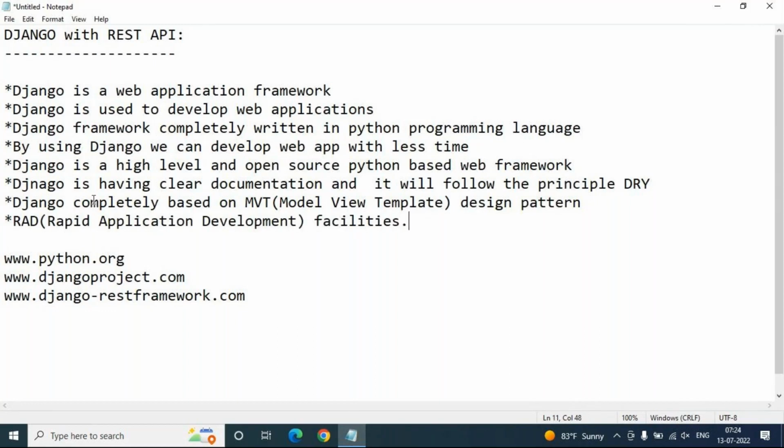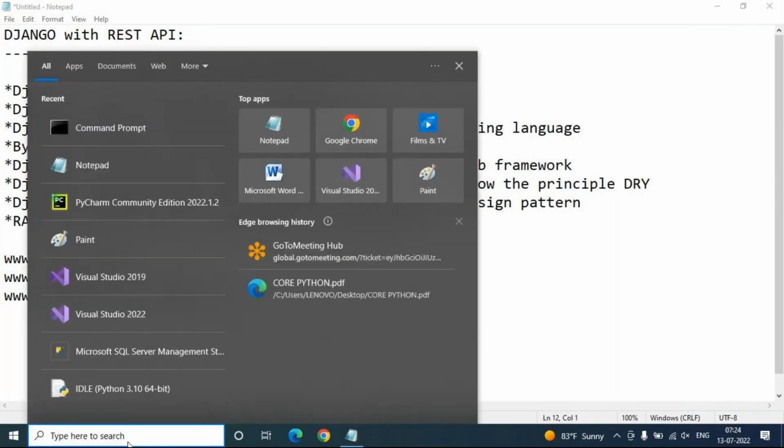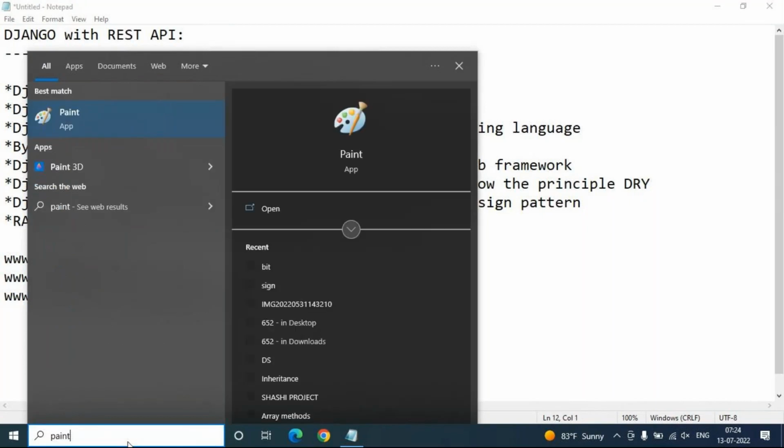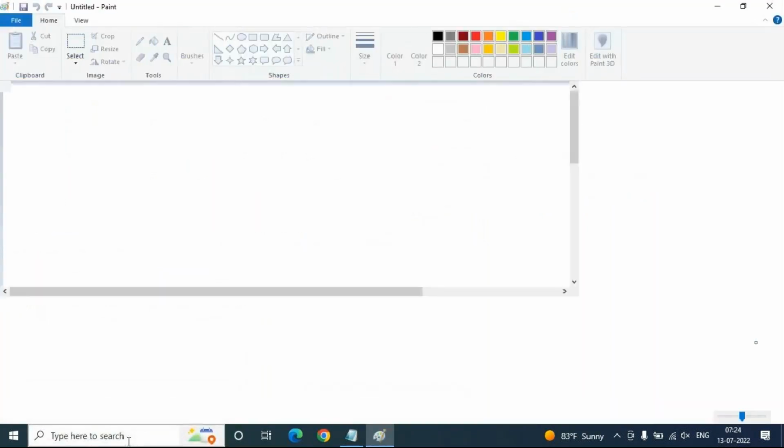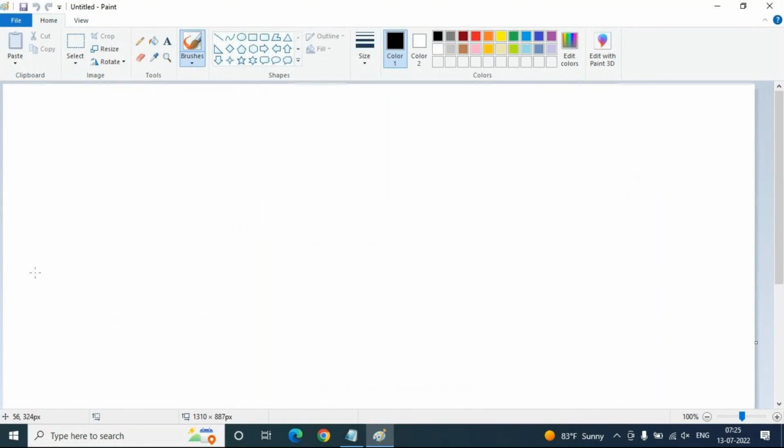First I would like to tell you what is model, what is view, what is template. In every web application development, a user interface, the front end, is required, and a back end application is also required. So here I'm trying to draw a simple diagram for easy understanding. First of all, this is my user interface.